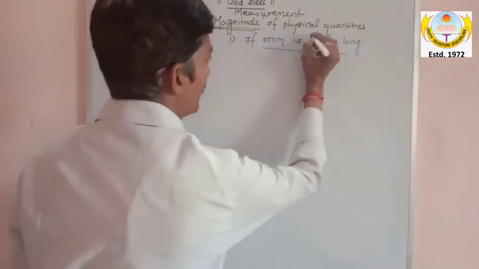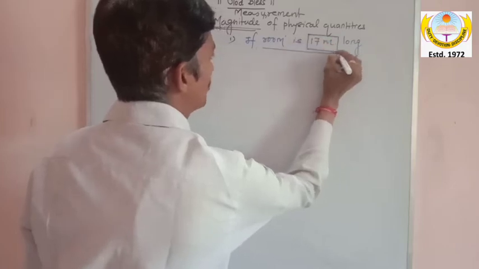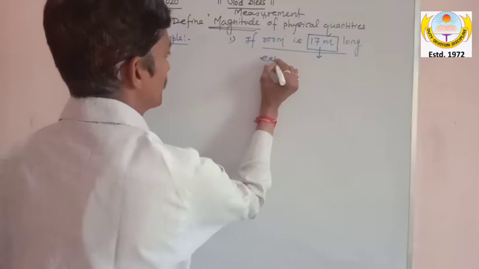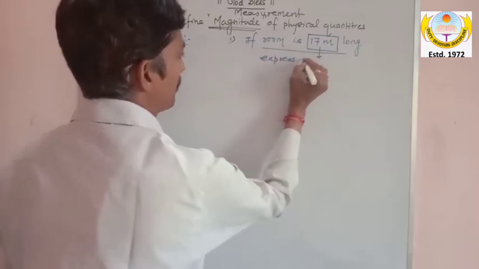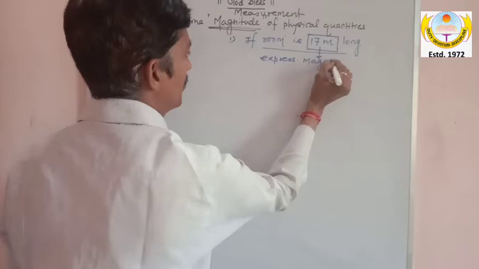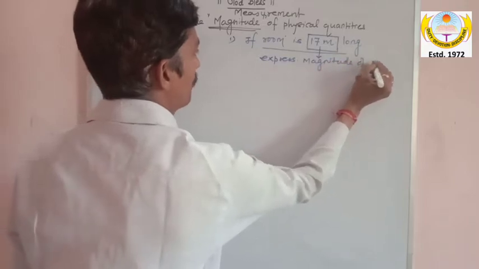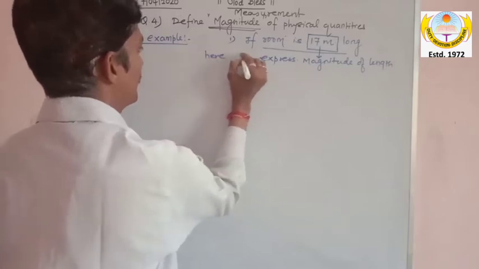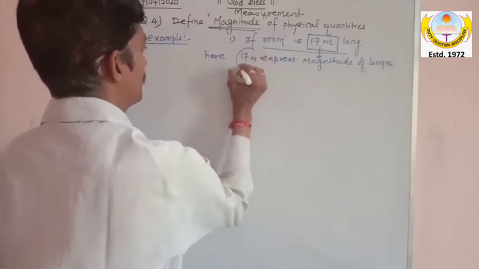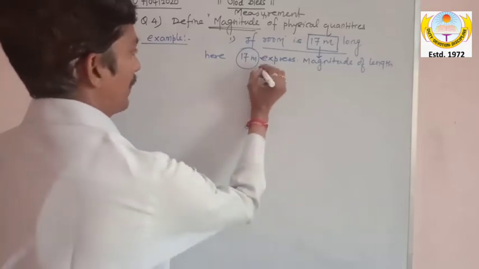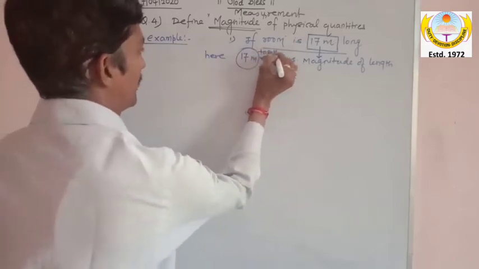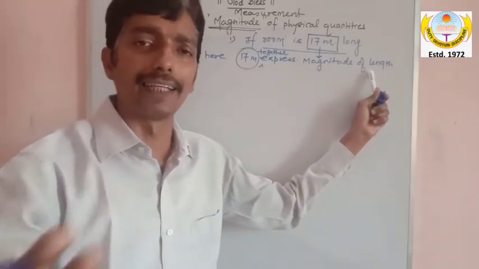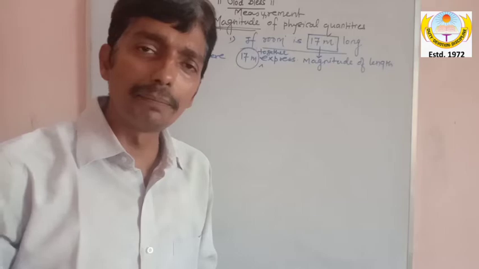Here, this 17 meter together expresses the magnitude of length.